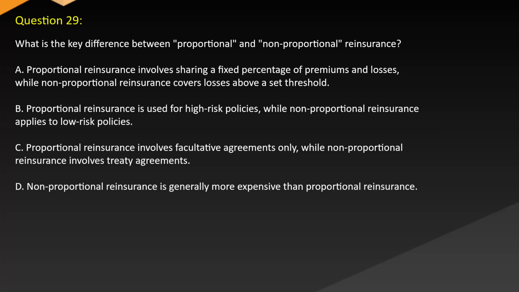Question 29. What is the key difference between proportional and non-proportional reinsurance? A. Proportional reinsurance involves sharing a fixed percentage of premiums and losses, while non-proportional reinsurance covers losses above a set threshold. B. Proportional reinsurance is used for high-risk policies, while non-proportional reinsurance applies to low-risk policies. C. Proportional reinsurance involves facultative agreements only, while non-proportional reinsurance involves treaty agreements. D. Non-proportional reinsurance is generally more expensive than proportional reinsurance.